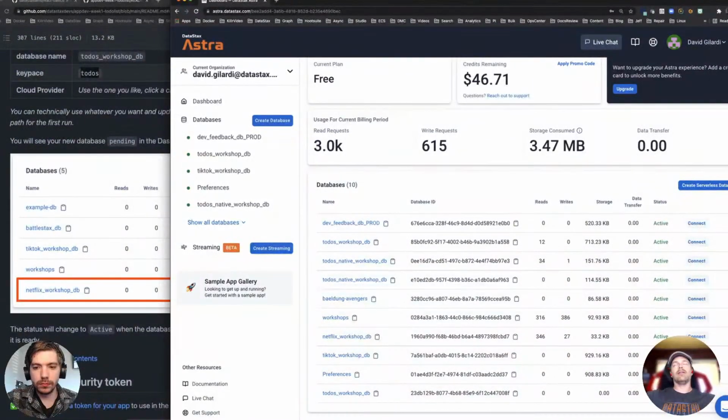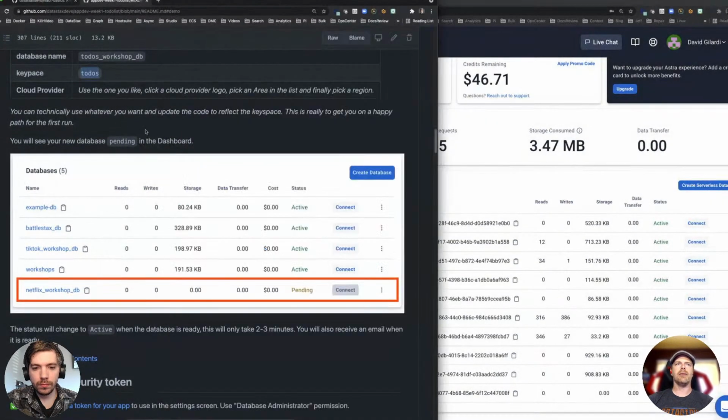Now, if you're like, wait a minute, what's Cassandra? What are you talking about? We're not going into those details here. We do actually have, if Alex or Ryan or someone can drop it, an intro to Cassandra to give you more of an idea what that is. The thing to take away is that the database here, Cassandra, is the same database being used by Netflix, by Apple, by Spotify, by Uber, by all sorts of big players. So we're getting a real data layer here, right? But the key thing is once you get to pending or initializing like this, you're good. And then we can move on to step 2.